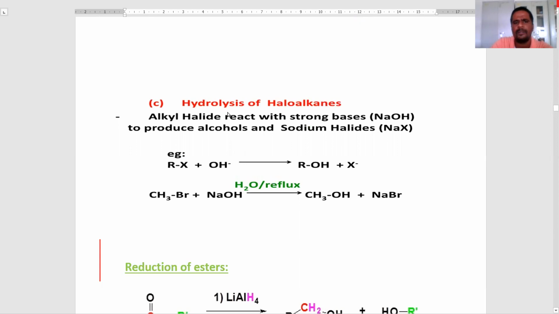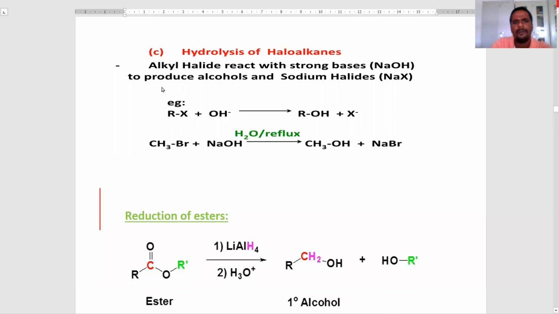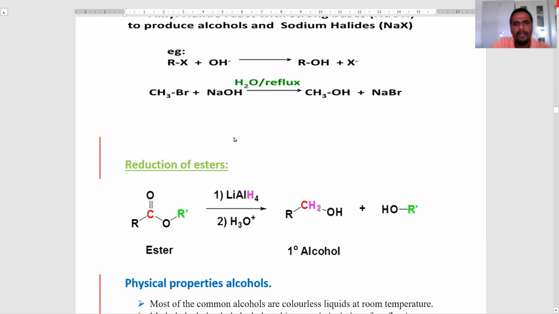Next, preparation of alcohols by hydrolysis of alkyl halides. Here, alkyl halides react with strong bases like sodium hydroxide to produce alcohols and sodium halides. Generally, methyl bromide reacts with sodium hydroxide in the presence of water under reflux to produce methanol and sodium bromide.